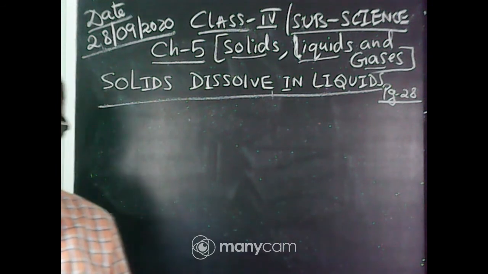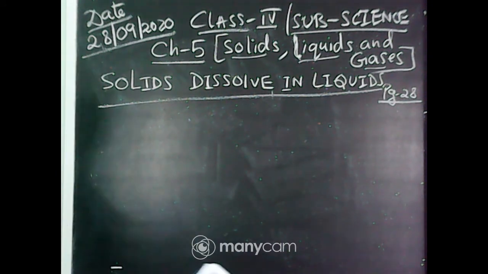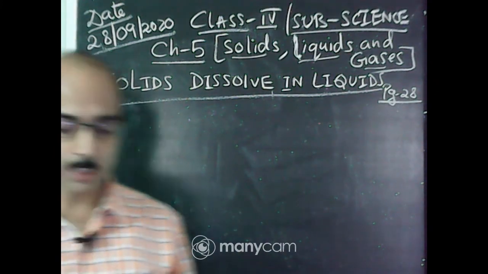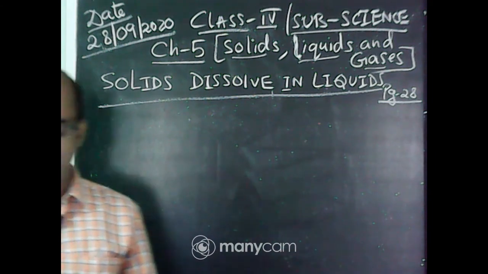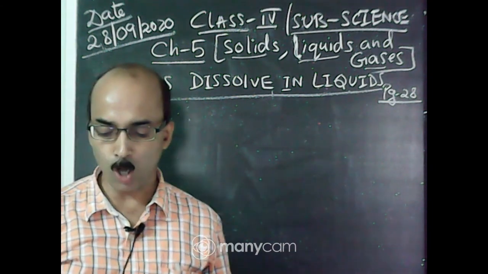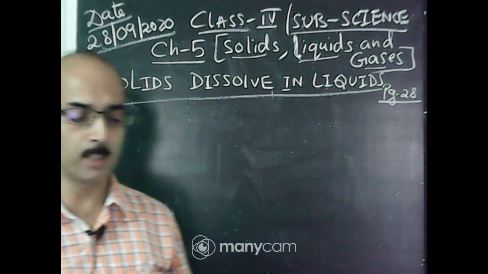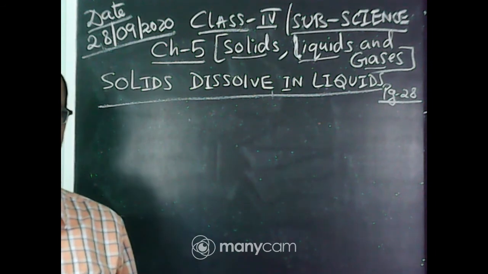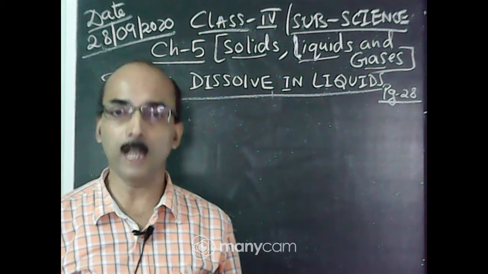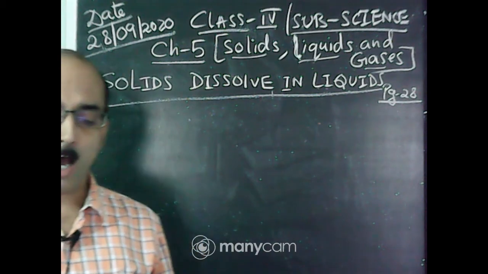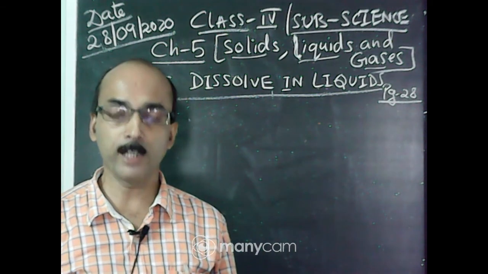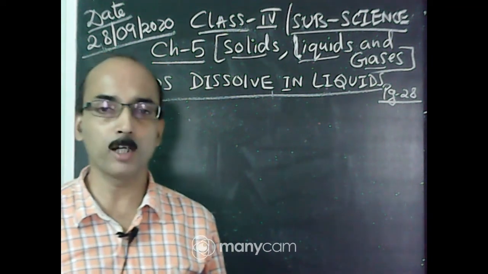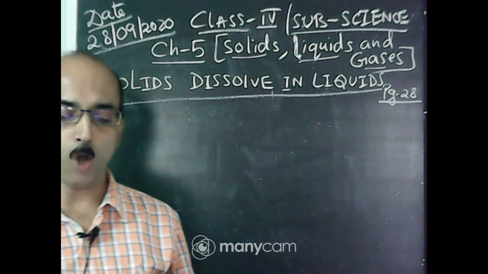Okay. See here, solids dissolve in liquids. See here, this is an activity. Take 5 glasses. Take about half teaspoon each of salt, sugar, turmeric powder, that is haldi, chalk powder and sand. Fill the glasses half with water. So you are taking 5 glasses, then you are taking half teaspoon of different substances such as salt, sugar, turmeric powder, that means haldi, chalk powder and sand.